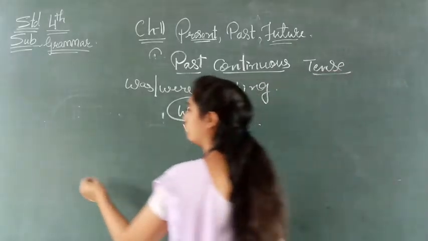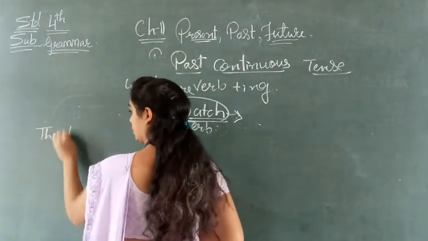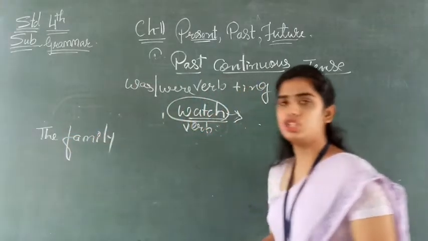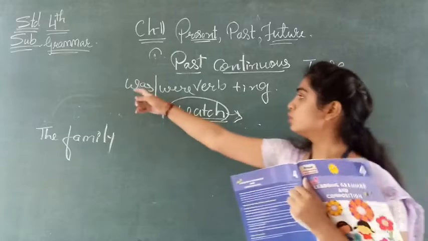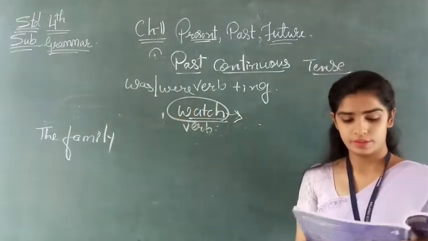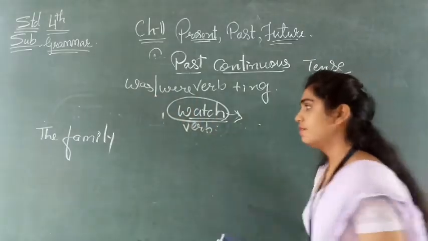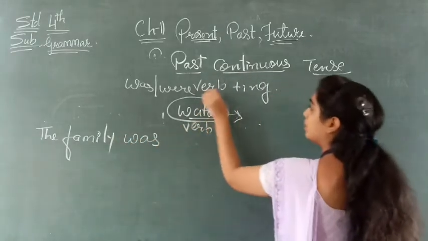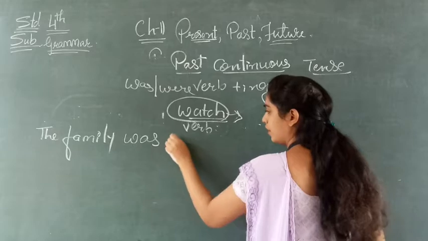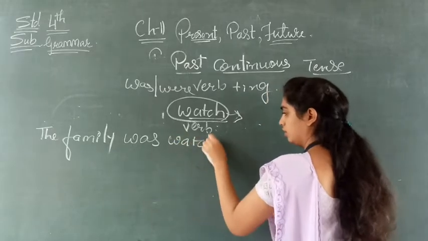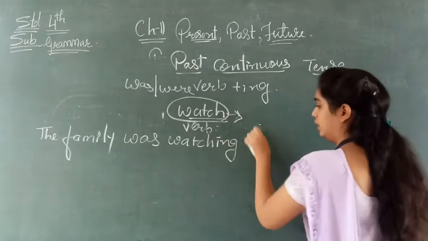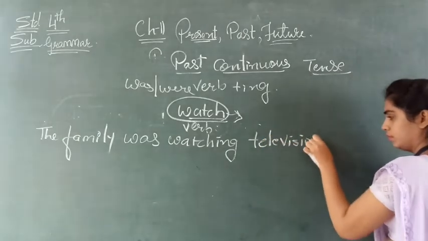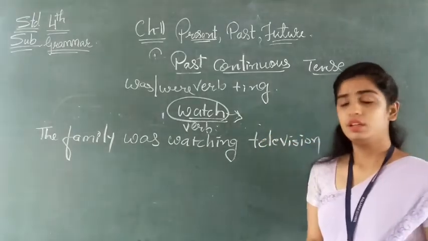So what a family is doing? The family watching. Okay, the family. क्या कर रहे हैं वो लोग? They are watching TV, right? What we will use? Was or were? Was. Family. Only one family is there, so the family was. Verb plus ing. So this is our verb. So watching television. Understood up till here? Okay.